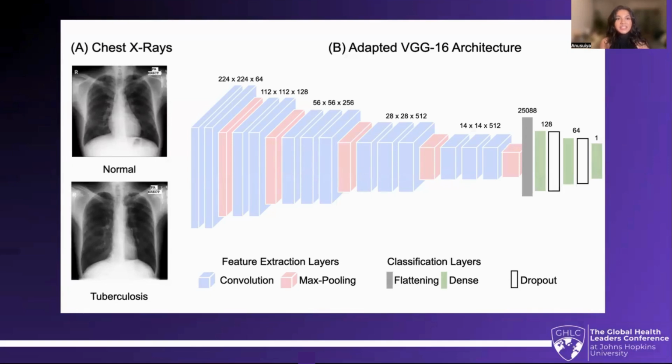On the left-hand side, we can see chest X-rays, normal and tuberculosis, and doctors and medical professionals are able to look at these and indicate signs that show if a patient is more likely to have tuberculosis or not. Now, what my model does is that in the feature extraction layers, the blue convolution and red max pooling layers, it is able to take apart these images and extract the features over time so that we are able to get into the classification layers where we can use the gray flattening and the green dense to ultimately, from all of these features, yield one outcome. And this outcome indicates a positive or a negative read, showing does it have tuberculosis or is it normal?